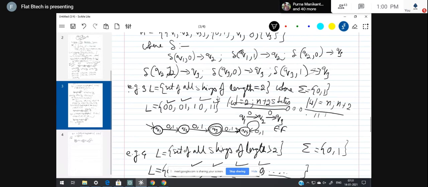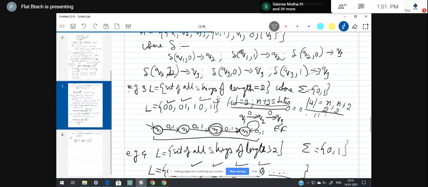How has it been derived? In this example number 3, string of length 2, n is equal to 2, so 2 plus 2 is 4. So in this DFA, how many states are required for designing a string of length equal to 2? 4. 1, 2, 3, 4. That's why 2 plus 2.